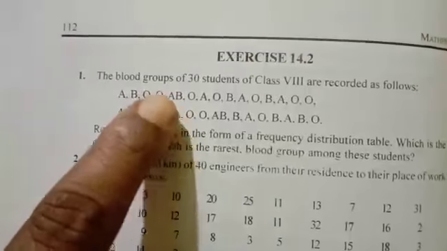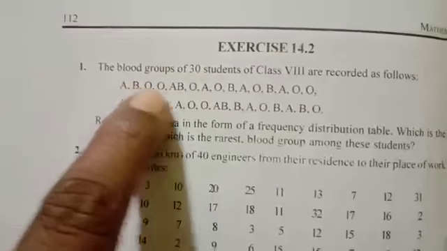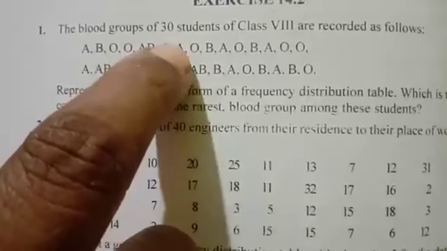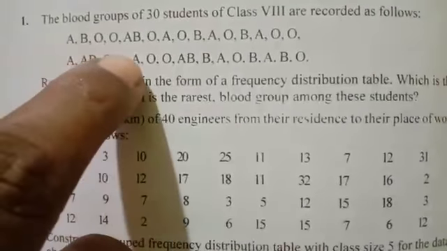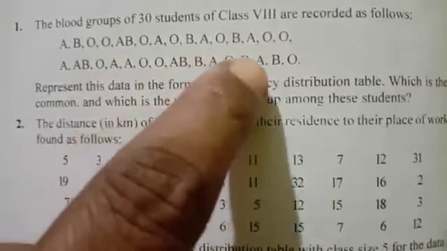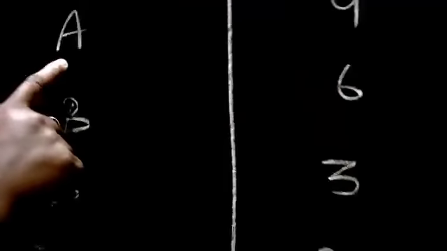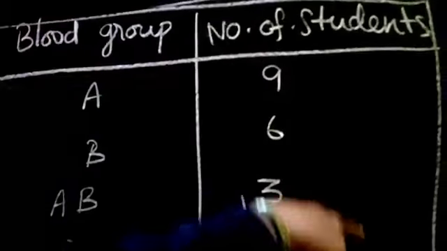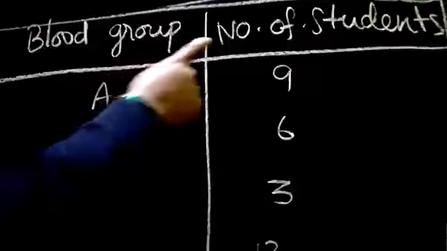They have given here A, B and AB, O. So we have to count all the A here. This is 1, 2, 3, 4, 5, 6, 7, 8, 9. So A group, blood group A is 9. So I have given the tabular column here, blood group and number of students.